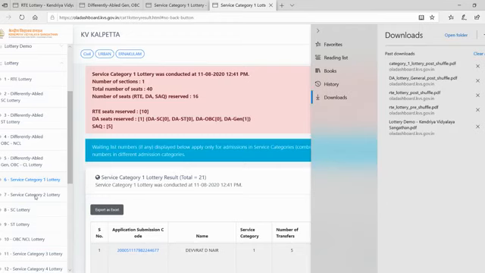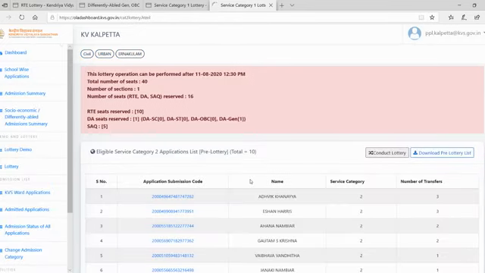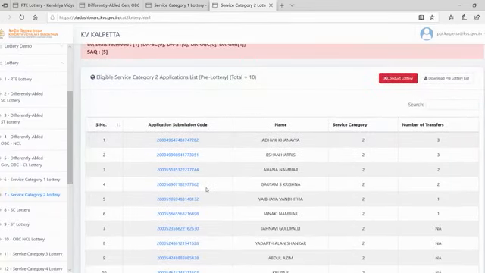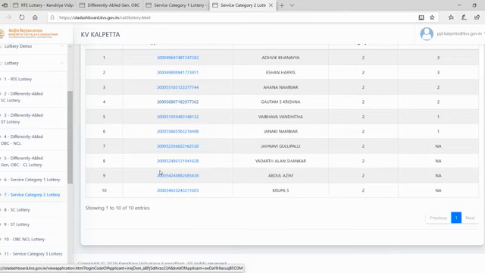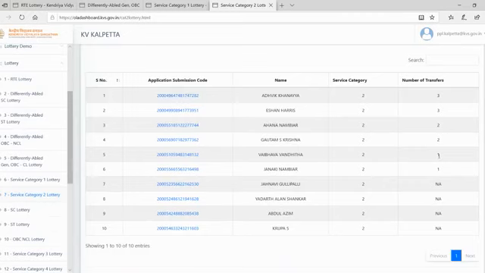Yes. Next, category 2. In category 2, we have 10 applicants. 3 transfers, 2 persons are there. 2 transfers, 2 are there. 1 transfer, 2 are there. And 0 transfer, 4 are there.